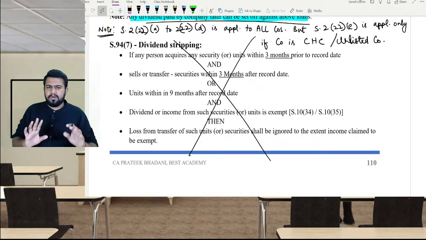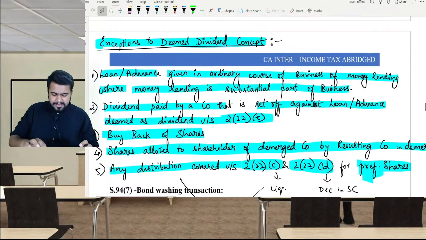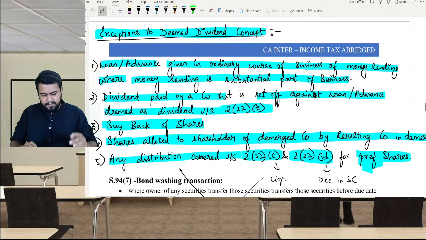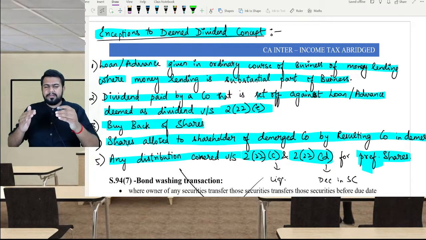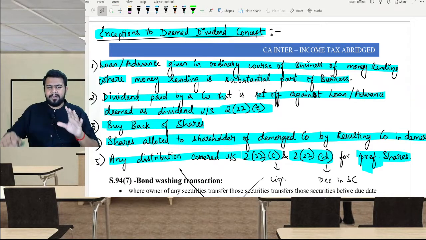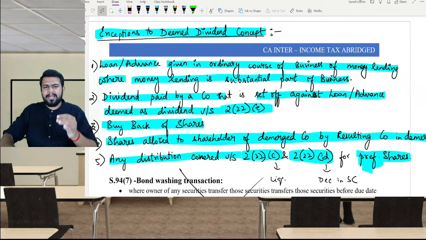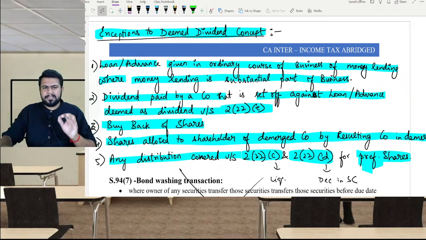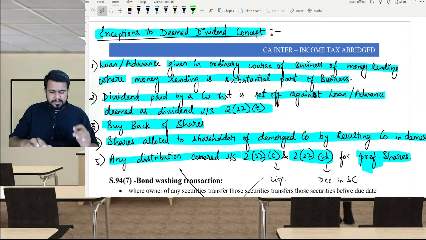Bond washing is also not applicable for you. Now let us see exceptions to deemed dividend. First and foremost, there are five places where, even though a transaction might be covered in the above categories, that is 222A, B, C, D or E, it will still not be considered as deemed dividend. So what are those transactions?